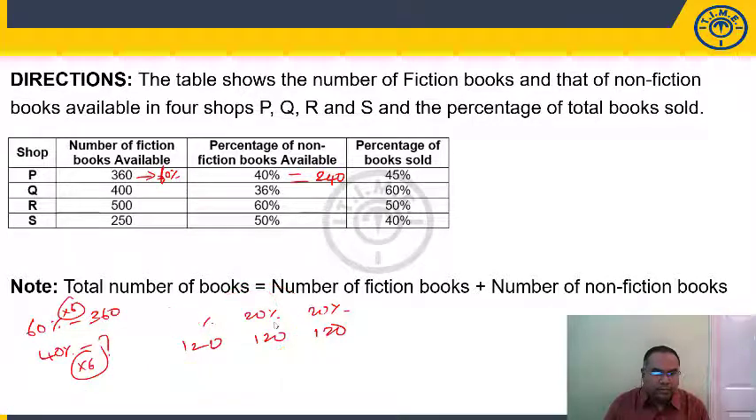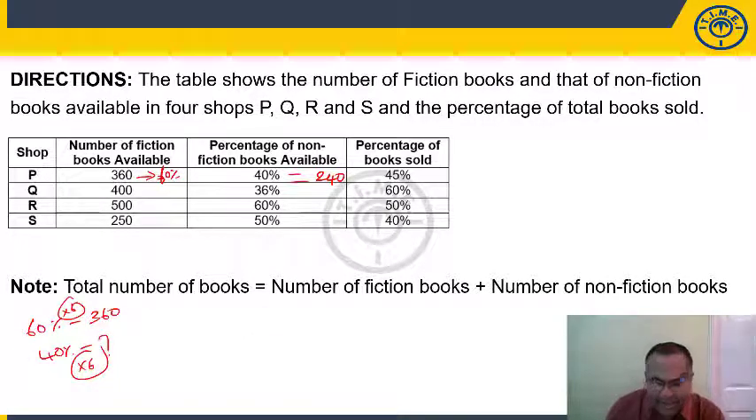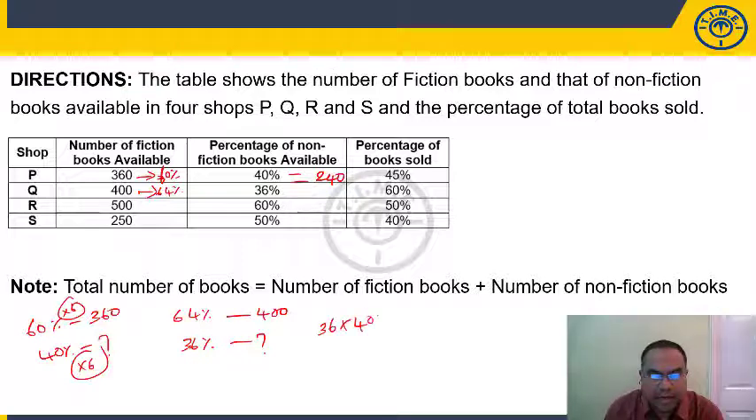Similarly, one second. Let us take up second one. 36% is non-fiction for Q, so this should be 64%. So 64% is equal to 400. 36% is how much? 36 into 400 by 64. Then 4 16s, otherwise 8 8s are 64, 8 50s. Then 4 2s, 4 9s, 2 goes 25 times. 25 into 9, 225. This value.